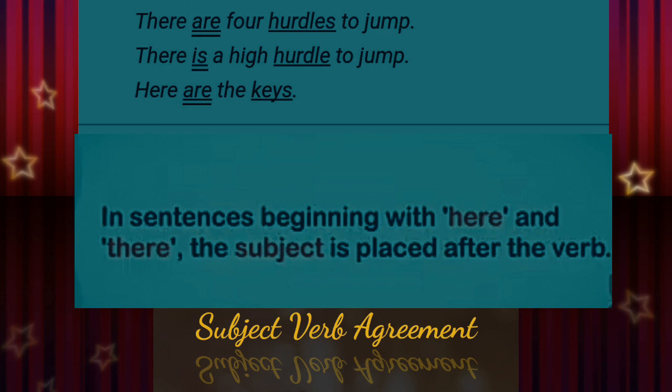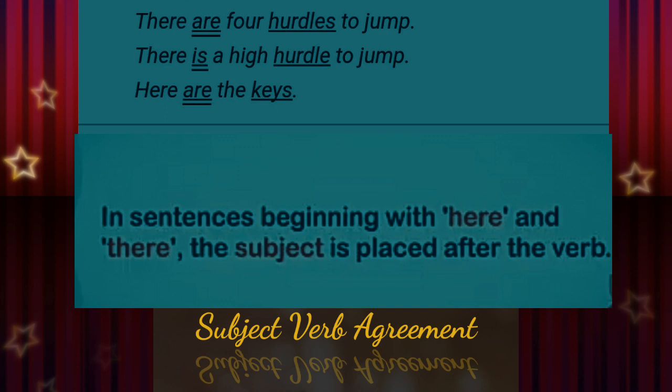See this example again. There are 4 hurdles. 4 hurdles, plural, and that's why are is used here. There is a high hurdle, a high hurdle, singular, that's why is. Here are the keys, plural, that's why are.